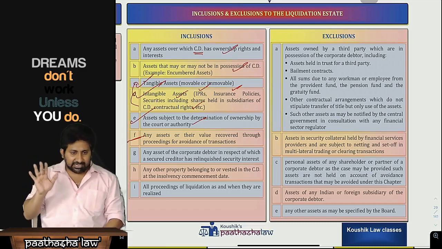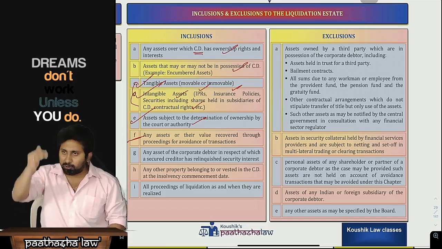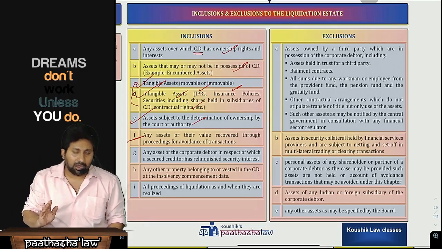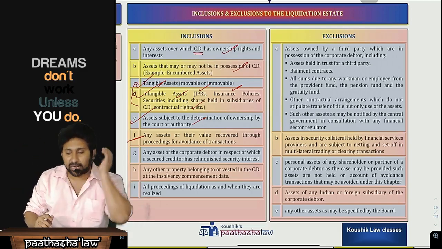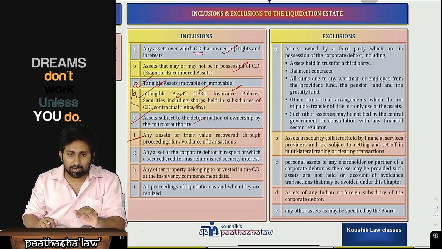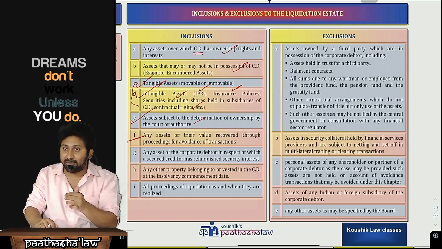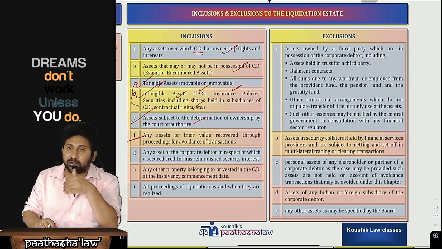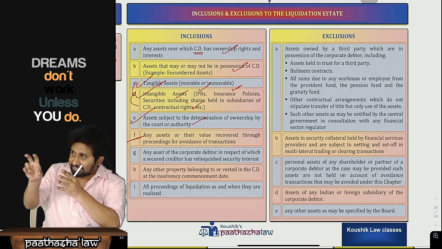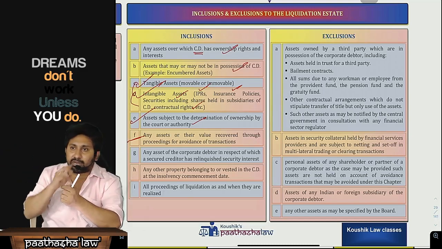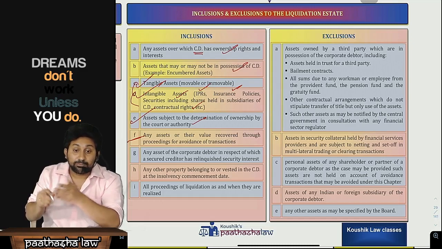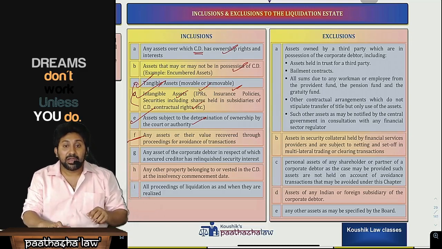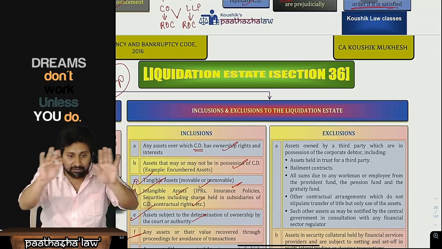Sell the assets, pay the workmen, the employees and the important persons first. Later, when cash is available, pay me like an unsecured creditor. Because if you sell that asset, where my loan amount due is 100 crore, I will get only 35 crore. Instead of claiming that 35 crore asset and getting back 35, I will ask you to treat me as an unsecured creditor. What will happen now? That asset is no more apportionable to that secured creditor. It will be free from all the charges. Those assets also will be taken. Those assets will not be apportioned to that secured creditor. They will form part of the liquidation estate, which belongs to everyone.